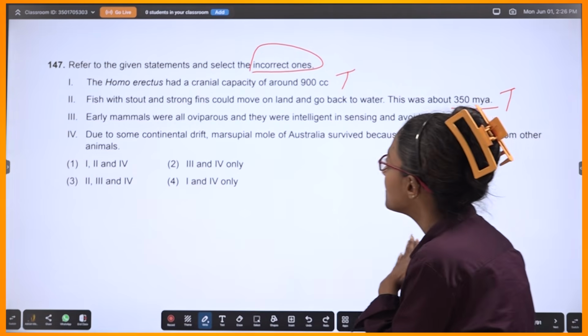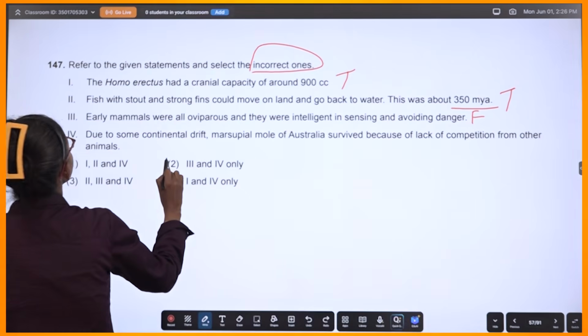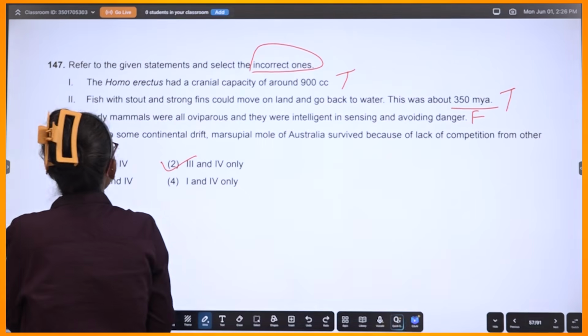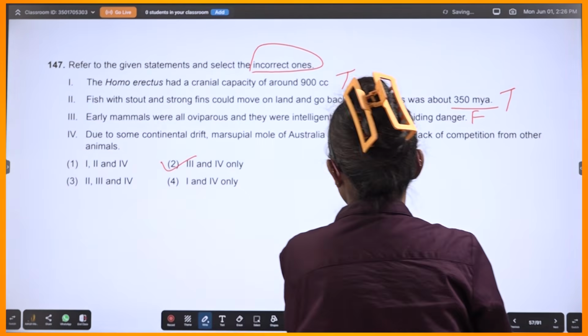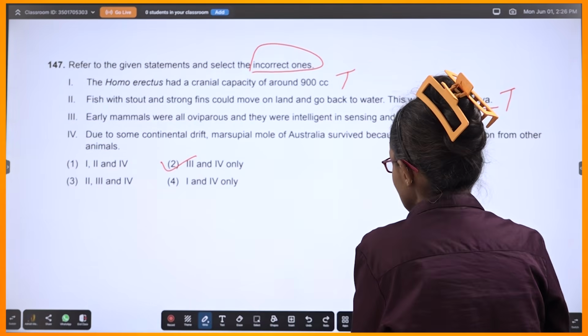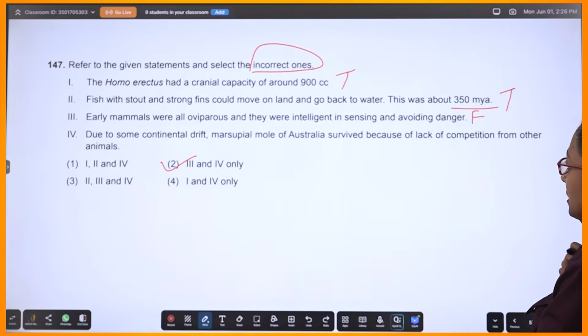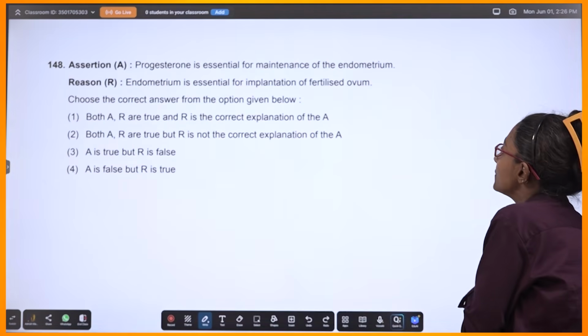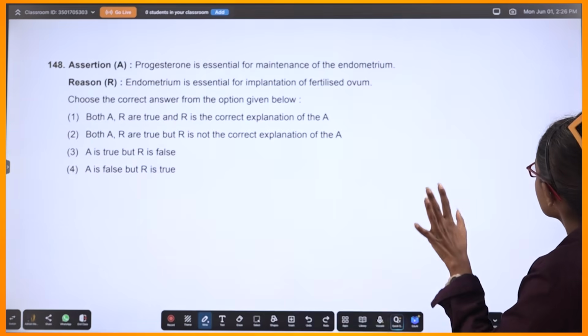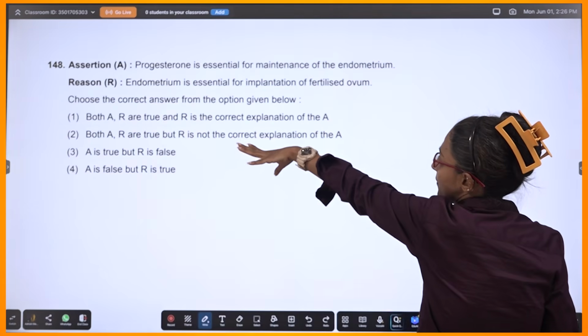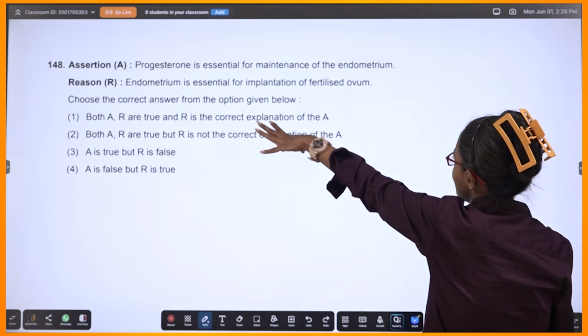No, no, no. So this should be 3 and 4. Right? It should be 3 and 4. Correct? Yes. Let's come to the next one. This is fine. This is easy. They are talking about progesterone and maintenance of endometrium. So this is fine.